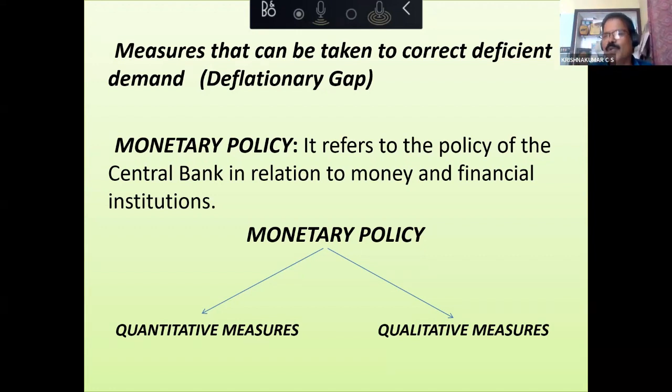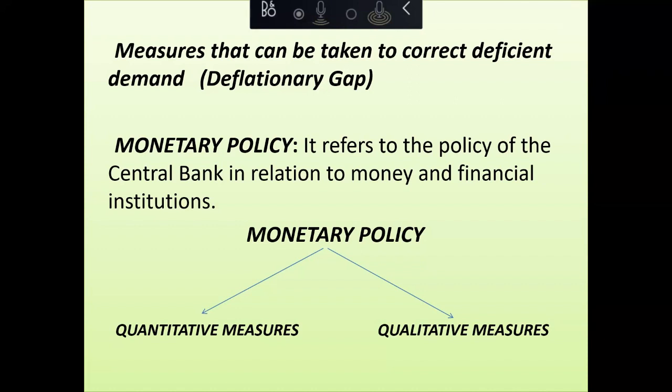It is purely advisory. RBI will issue some guidelines and advise the commercial banks to follow those guidelines. The guidelines are issued as per the present economic situation. If it is inflation, the guidelines will be different. If it is deflation, the guidelines will be different. This is moral suasion. Is that clear, sir? Yes, sir.